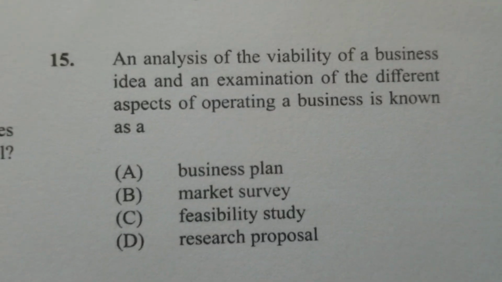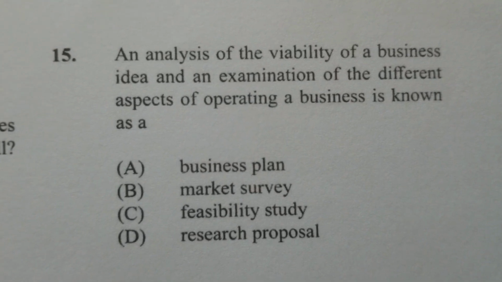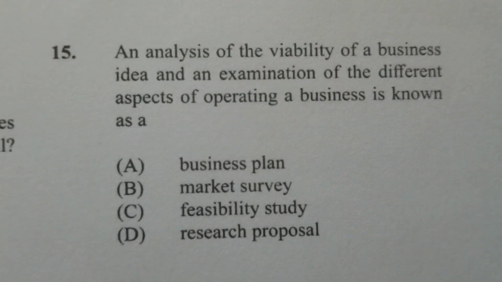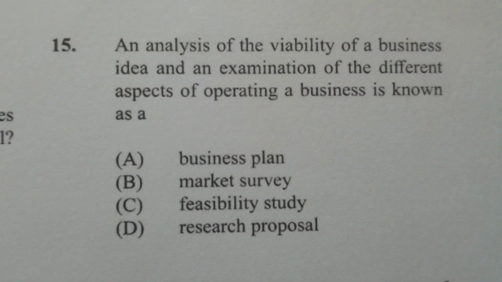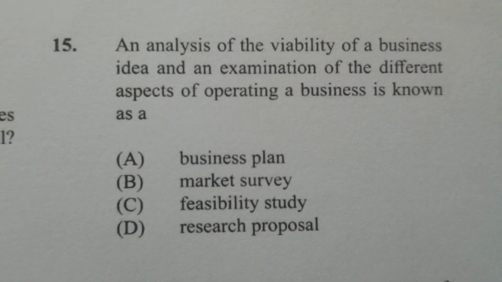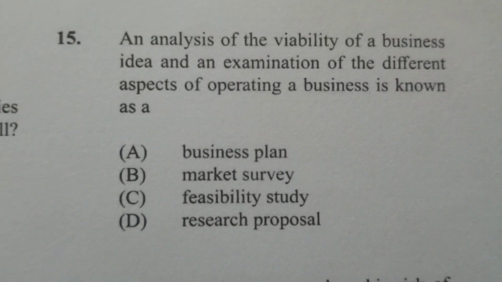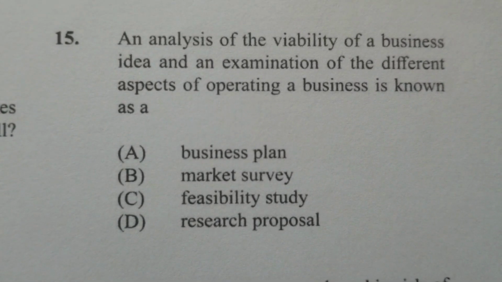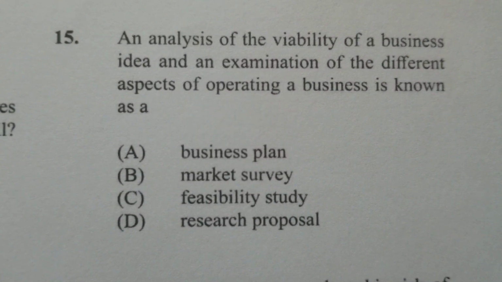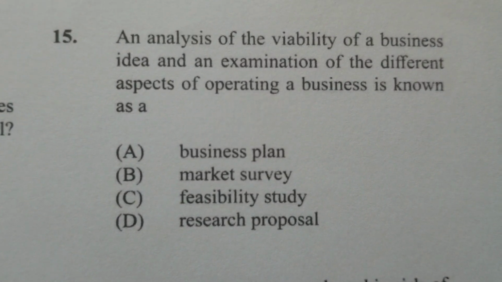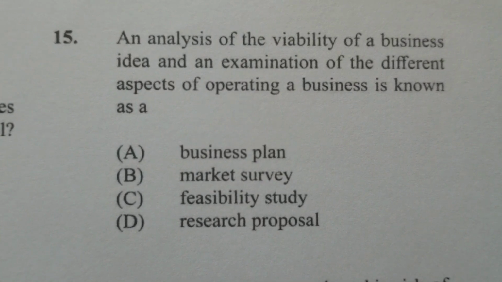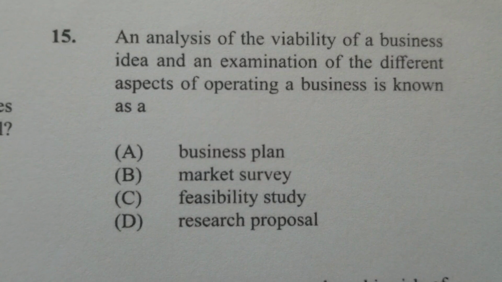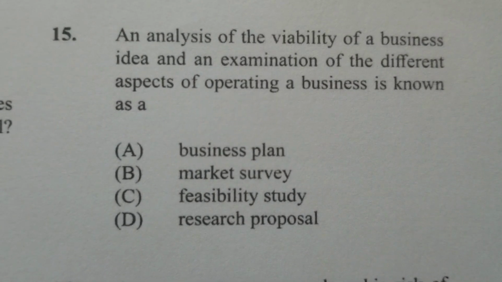Item 15. It says an analysis of the viability of a business idea, and an examination of the different aspects of operating a business is known as, and I think you would say C, feasibility study.